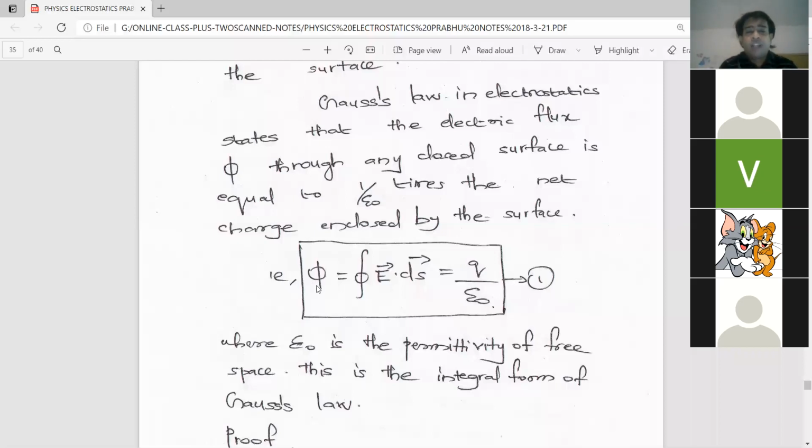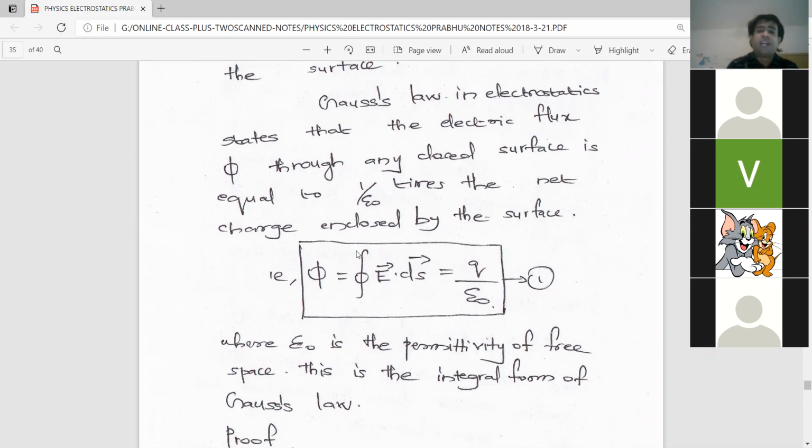Phi is the total electric flux. Vector E is the electric field. ds is the small surface area. Q is the charge enclosed by the surface. Epsilon 0 is the permittivity of free space. So simply here, phi is equal to the closed surface integral.